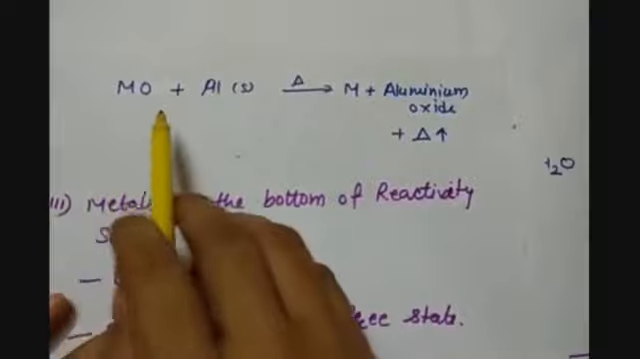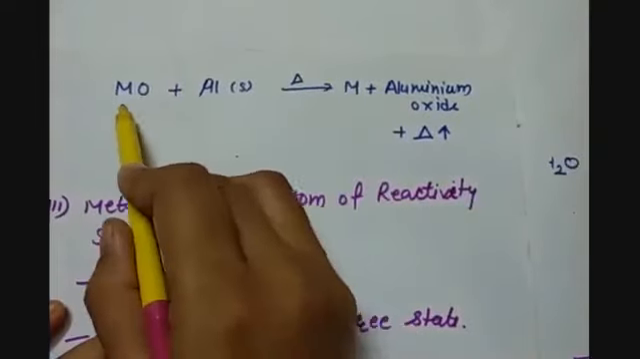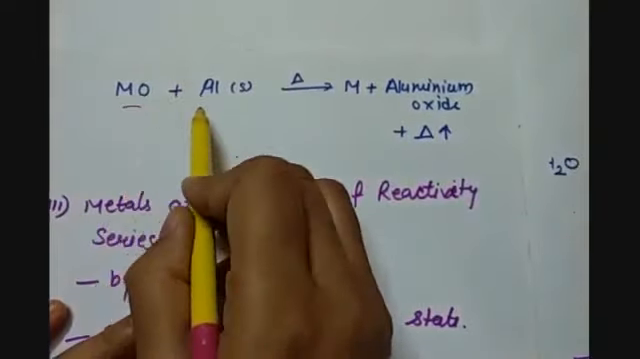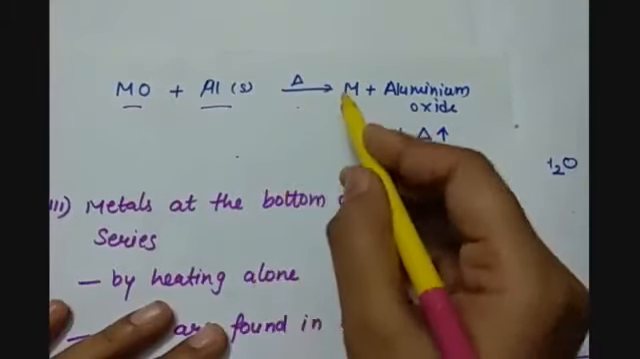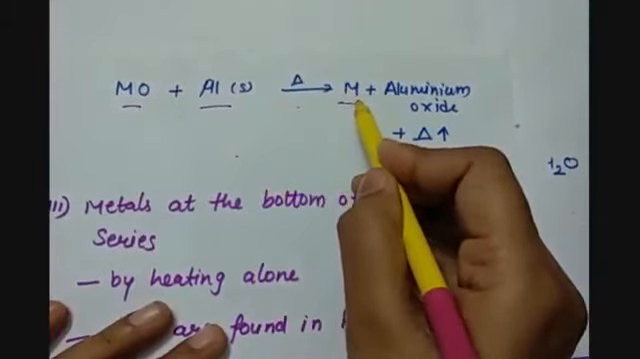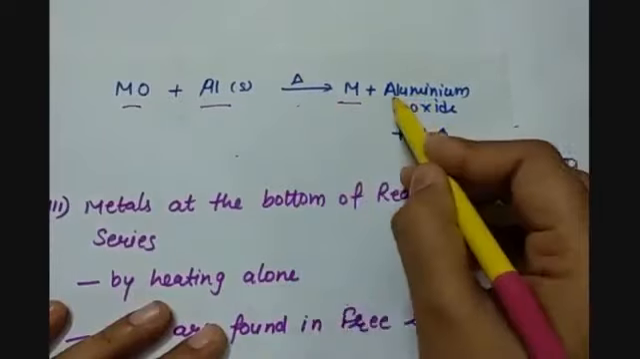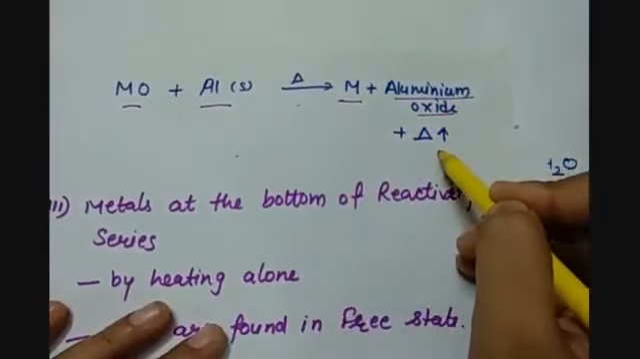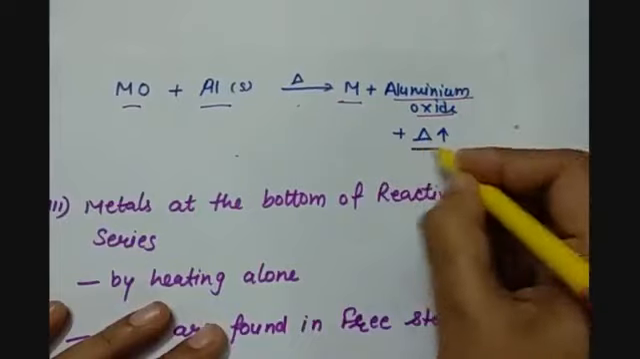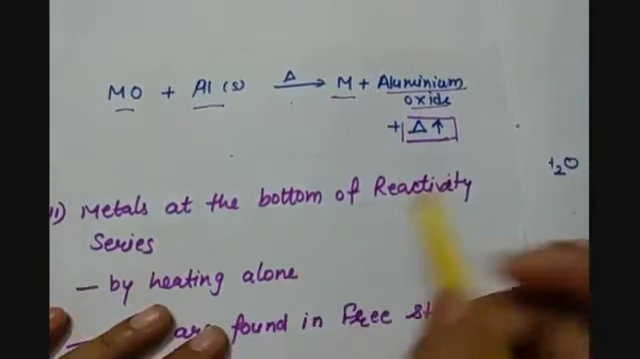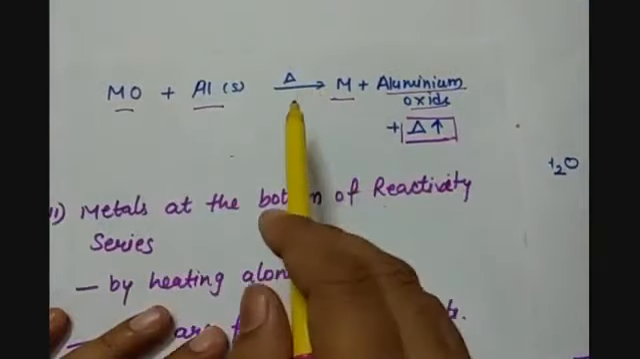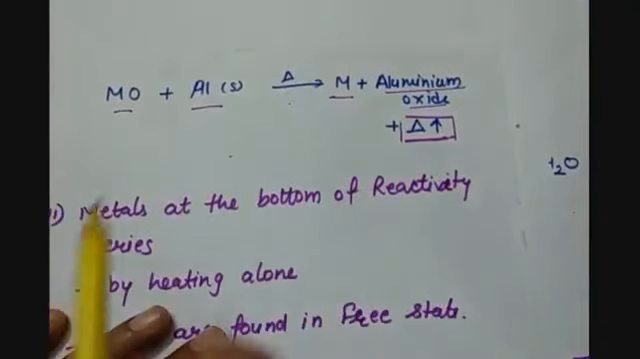In the case of the aluminium reduction method, when a metal oxide is reduced with the help of solid aluminium at a very high temperature, the metal oxide reduces to metal and along with it aluminium oxide is formed. In this reaction, a very high amount of heat is also evolved, and that is why these types of reactions can also be used for welding purposes.